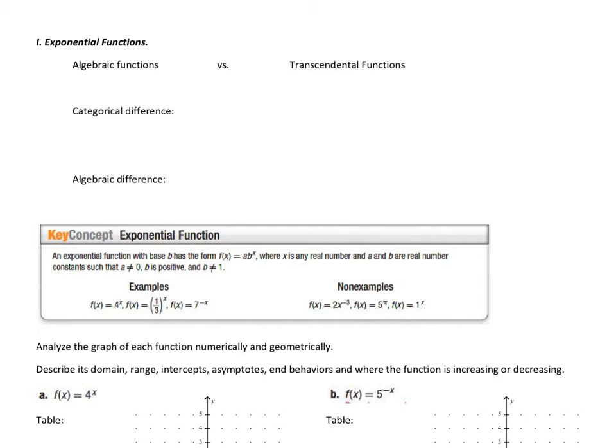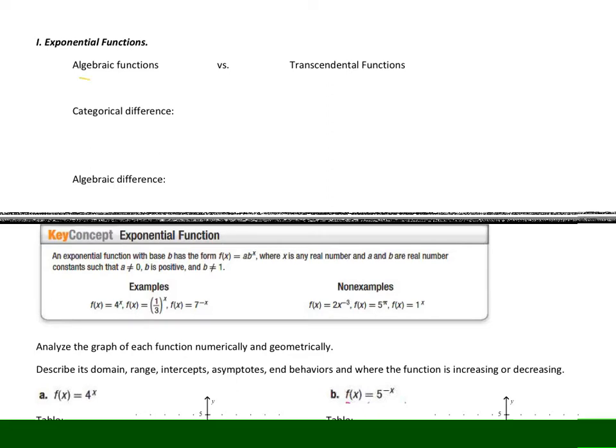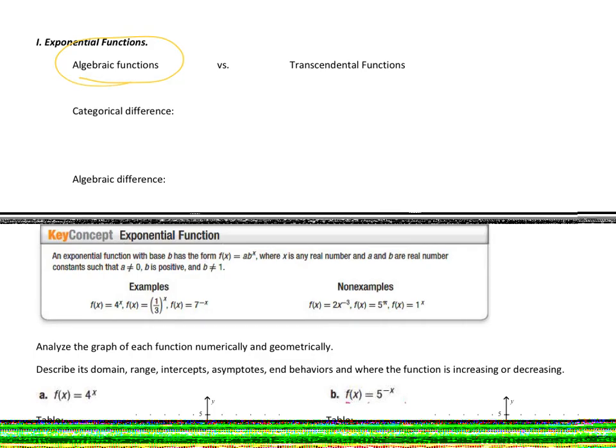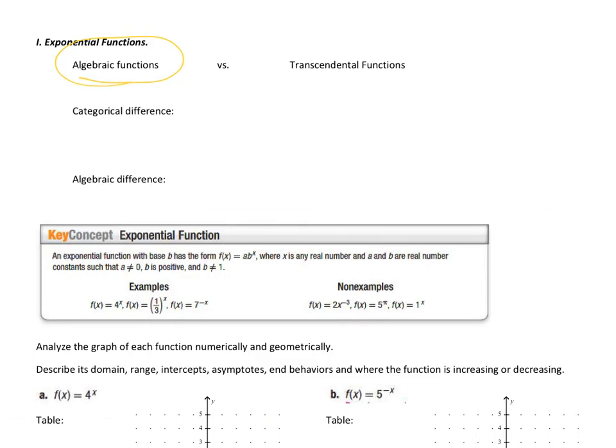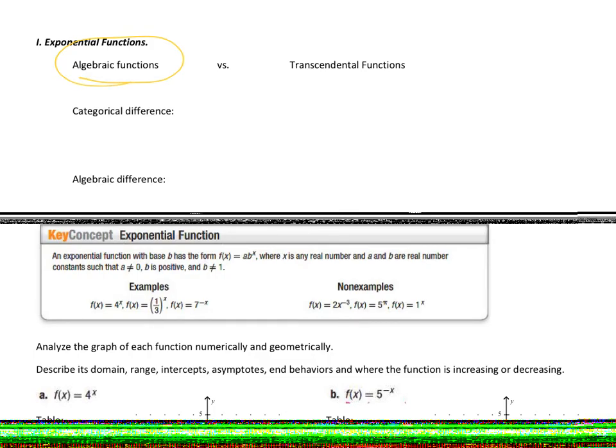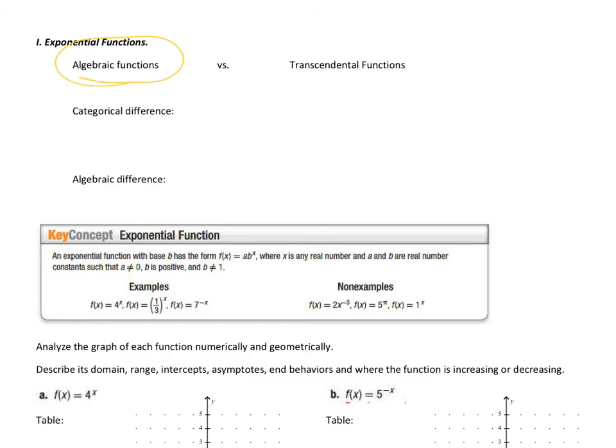So on page 2, there's a big difference between an algebraic function and a transcendental function. We're used to, in a large part of Algebra 2, talking about algebraic functions. So these are known to be linears, quadratics, cubics, rationals, which we recently did, radical functions, and power functions.